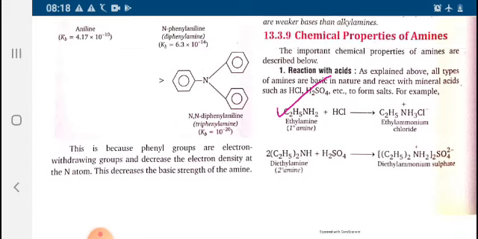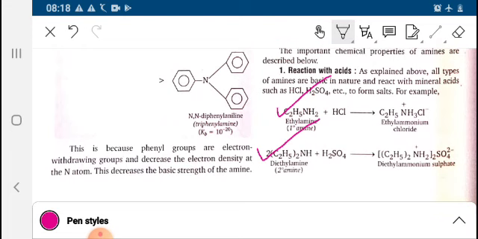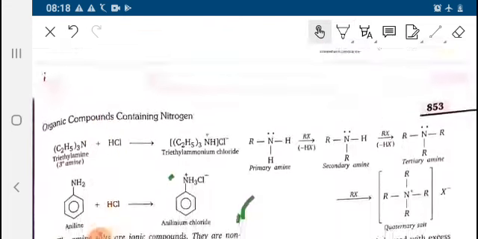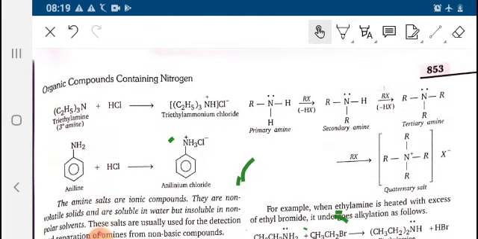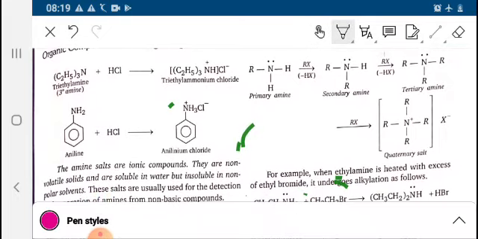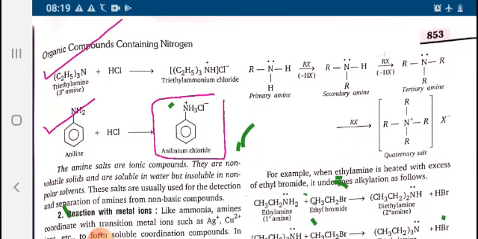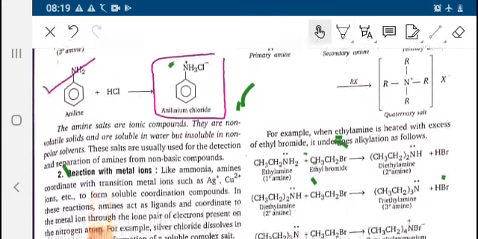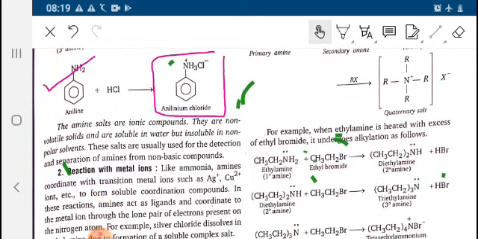Similarly, diethylamine forms diethyl ammonium sulfate. In the same way, triethylamine reacts with HCl, forming triethyl ammonium chloride. Aniline reacts with HCl and forms anilinium chloride. So the amine salts are ionic compounds. They are non-volatile solids and are soluble in water but insoluble in non-polar solvents.